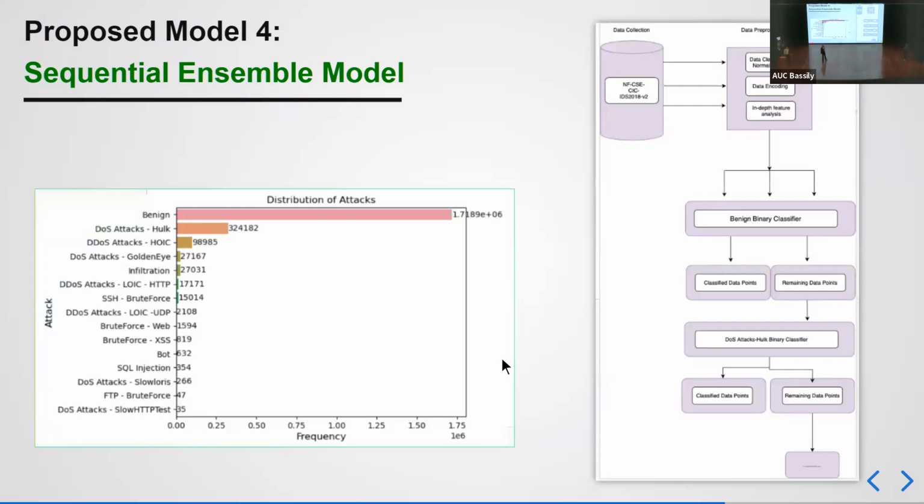So for instance, we have here the benign as the most dominant attack, which will be the first model that I use. That data will be fed into this binary classifier, and then we will have two sets of data. Either data points will be classified as of this specific data type, in which case it will just stop there. However, if the data points were not classified as benign, it will move to the next dominant binary classifier, which is in our case the DoS attacks Hulk. And we continue with that until we are done with our 15 binary classifiers.